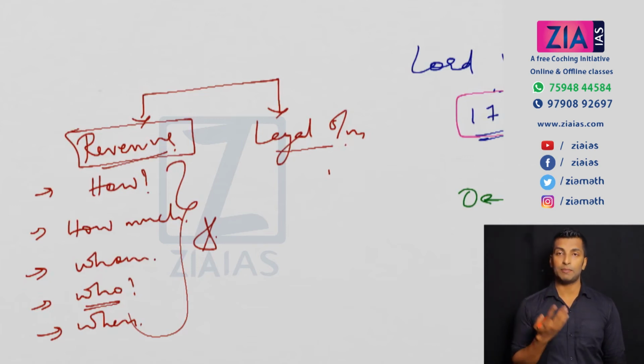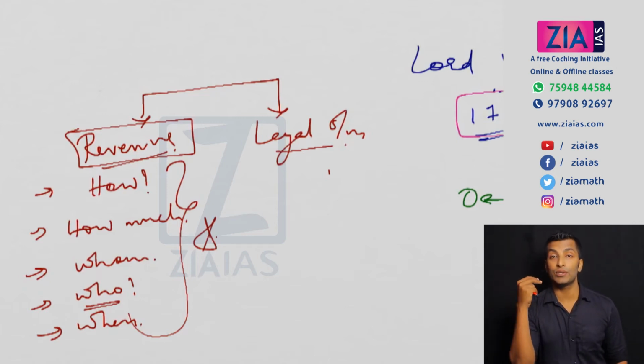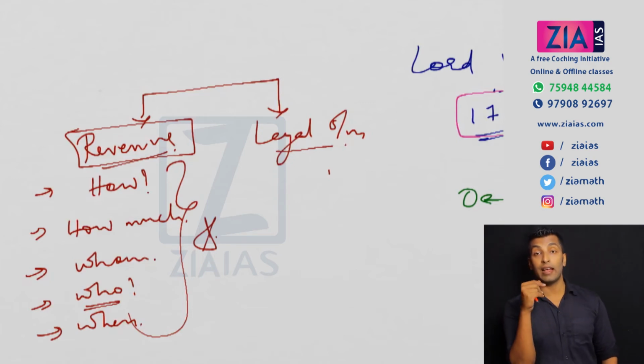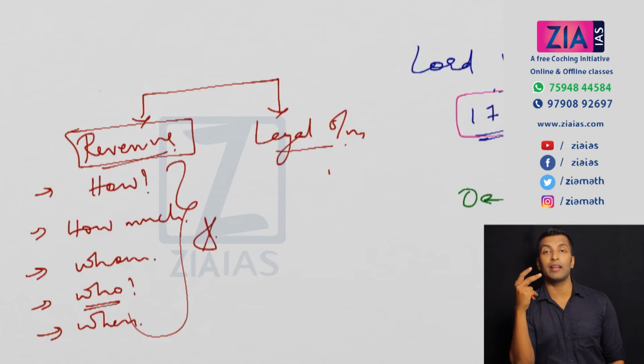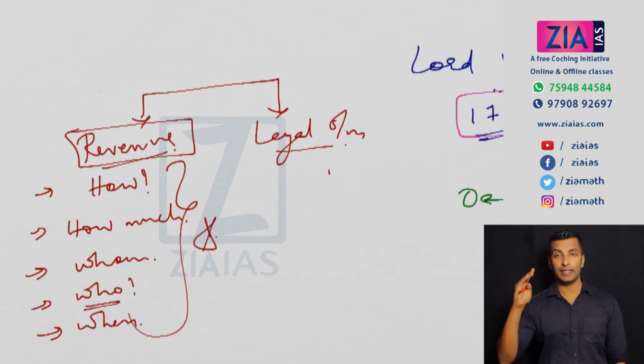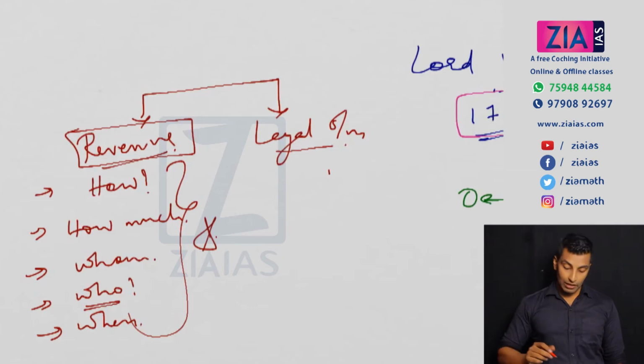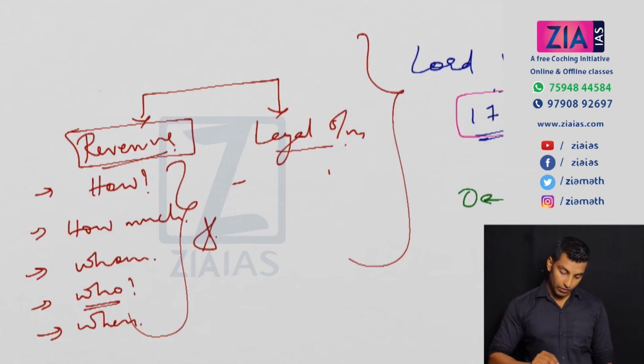Now they tried many experiments to solve it, and we will study about that. Various land revenue settlements: the quinquennial settlement, which was started by Lord Warren Hastings, then the permanent settlement under Lord Cornwallis, then the Ryotwari settlement which was started by Munro and Reed, and then the Mahalwari settlement by Holt Mackenzie. All these things we'll discuss in that order, in that chronology. We will not miss out anything. So let me now continue with Warren Hastings.